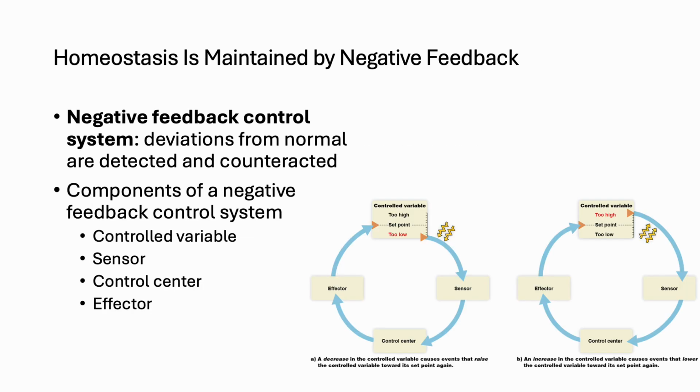Homeostasis is primarily maintained through negative feedback systems, which work to counteract changes and bring conditions back to the set point. These systems have four main components: a control variable that is monitored, a sensor that detects changes, a control center that processes the information, and an effector that makes the adjustments. When a deviation is detected, the system activates mechanisms to reverse it. For example, if body temperature rises, sensors signal the brain, which triggers responses to lower it.